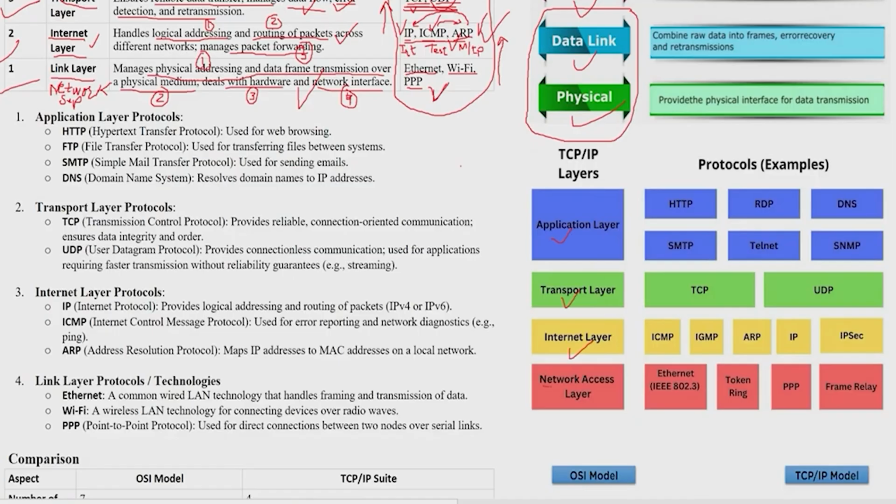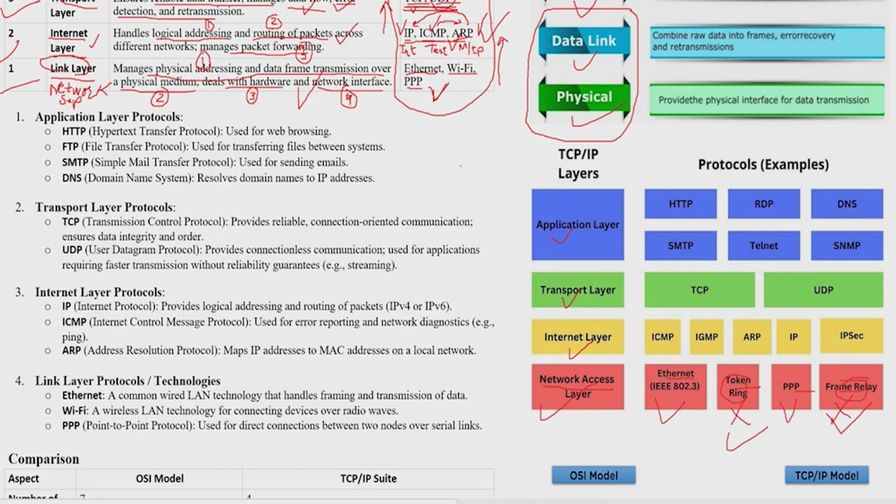Similarly here: application layer, transport layer, internet layer, and see, the name network access layer came. Here we were using the link layer, but as I told you, some people use network access layer. So there are Token Ring and Ethernet technology, PPP, frame relay. These two are basically old ones which we are not using nowadays. Like I told you, in Ethernet technology we were using two topologies, bus topology and star topology, and there was another topology, ring topology, like a circle. This technology was used in the ring topology, which we are not using nowadays, and we used frame relay before. Now we are not using frame relay either.